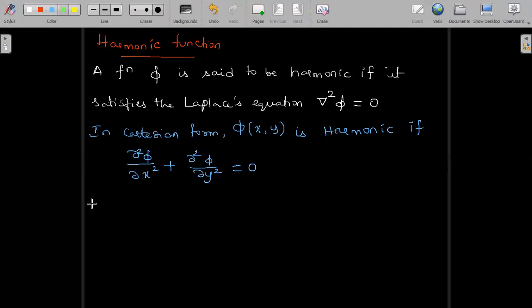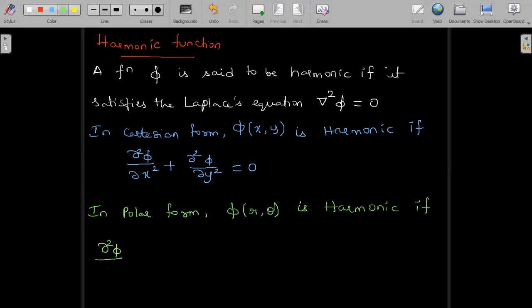Similarly, now we will see in the polar form. So in polar form, phi of r comma theta, r and theta are the variables in the polar representation. So phi of r comma theta is said to be harmonic if it satisfies the equation dou square phi by dou r square plus 1 by r dou phi by dou r plus 1 by r square dou square phi by dou theta square is equal to 0.